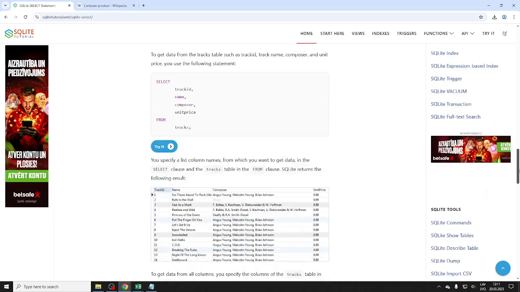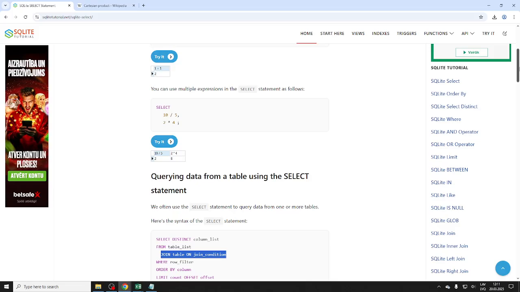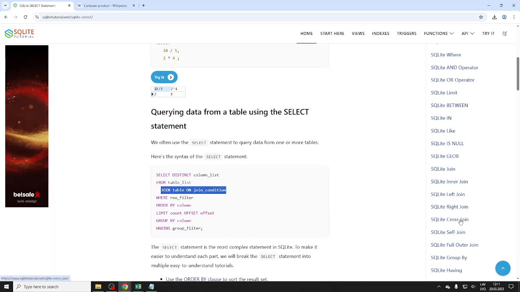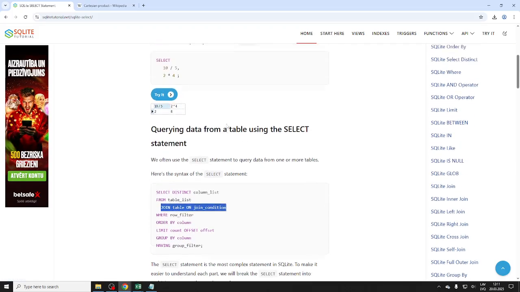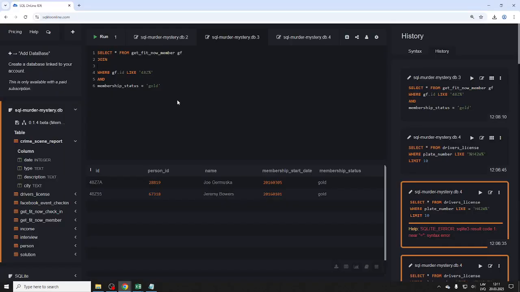I remember SQLite didn't have right join for a long time. I think they have it now, and there's a right join here as well. So again, usually the default is the inner join. Sometimes you have to check your database setup. Maybe left join is the default, but usually it's the inner join.